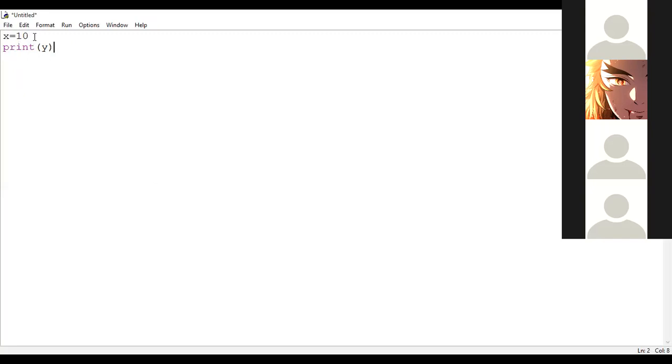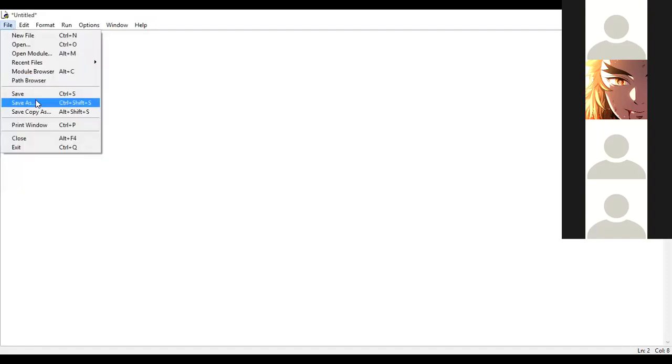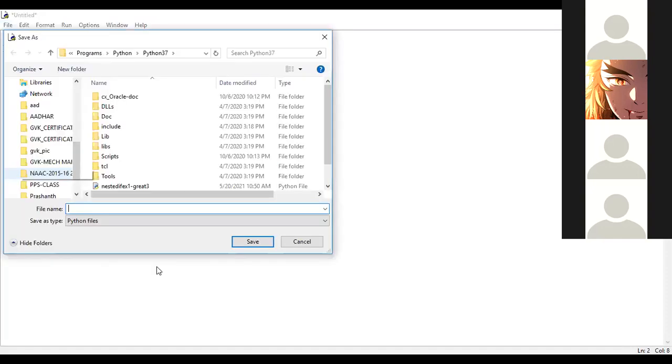No, sir. So I'm assigning 10 to the x variable, and after that I'm printing the content of y, which is not available in the code. So without defining a variable as part of the logic, if you try to access it, what happens? Does the Python virtual machine enter a state of ambiguity? So it is an example of NameError.